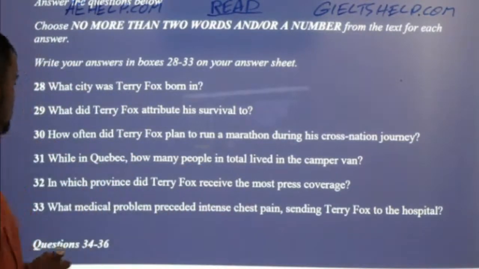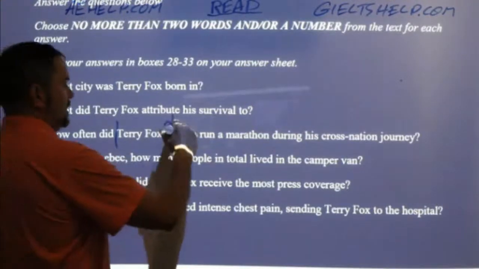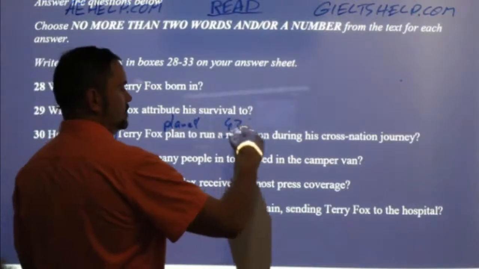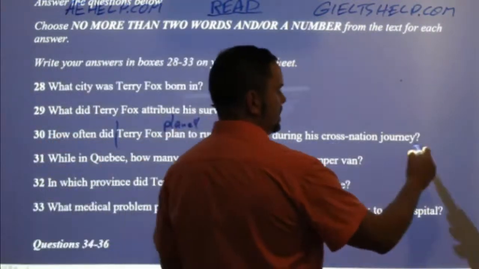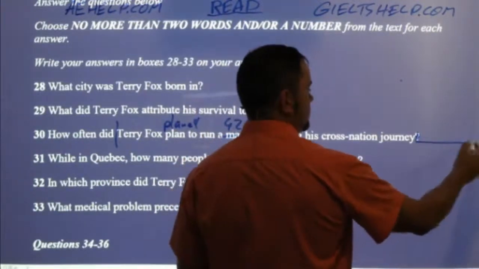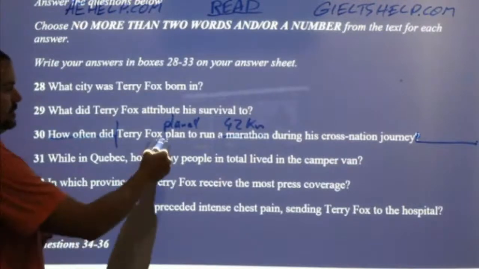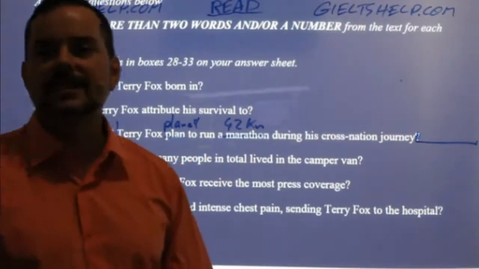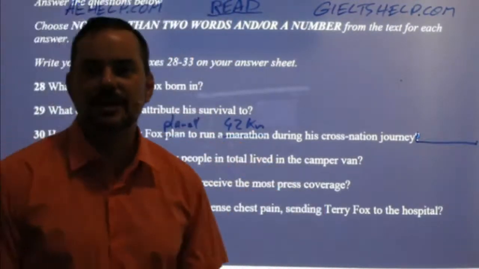So another way you can think about it is Terry Fox planned to run 42 kilometers during his cross-nation journey, and then a word there. Okay, so let's take that out. All right, Maksud says each day. Yeah, Nick Hill Pace says each day. Janil says daily.